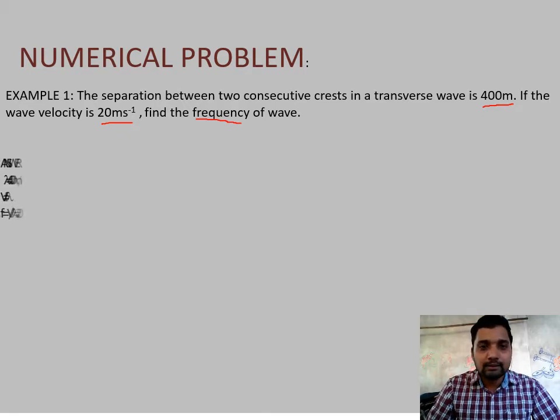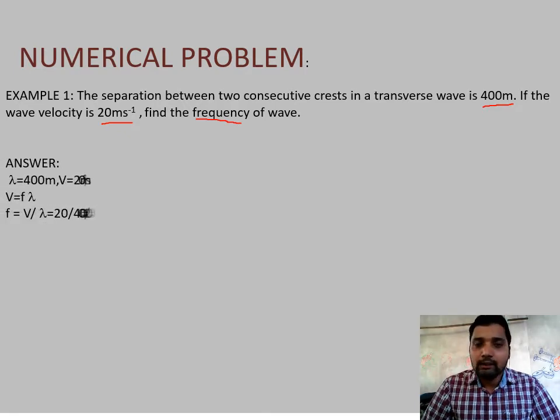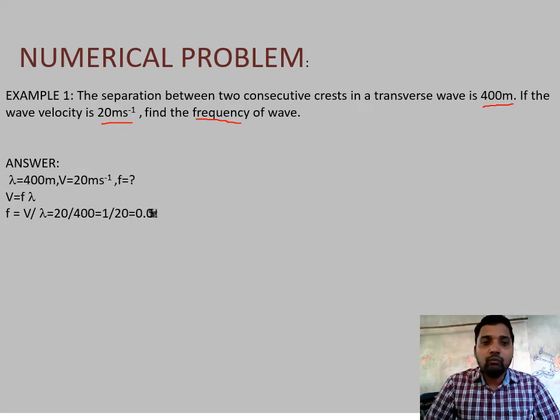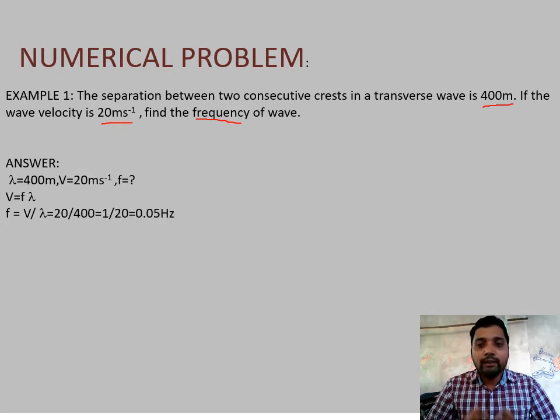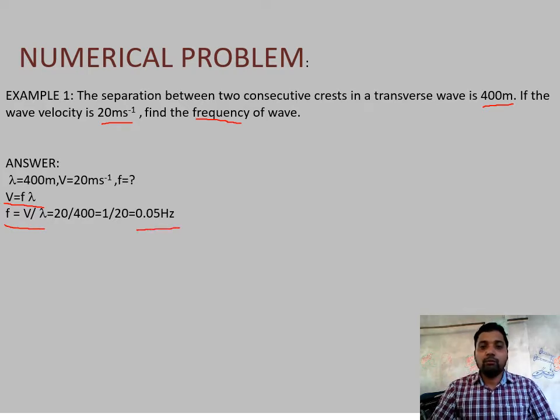First we write the given part: lambda is 400 meter, v is 20 meter per second, and f we have to find out. The formula is v equal to f into lambda, or f equal to v by lambda. So we got our answer, 0.05 hertz.